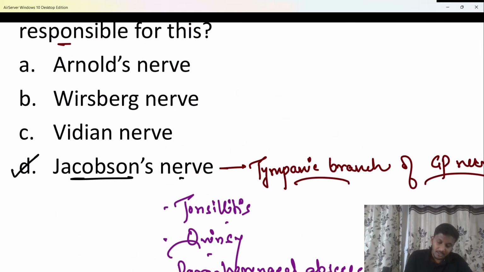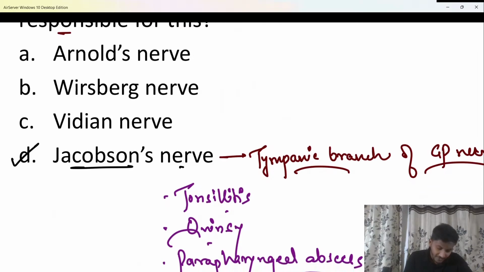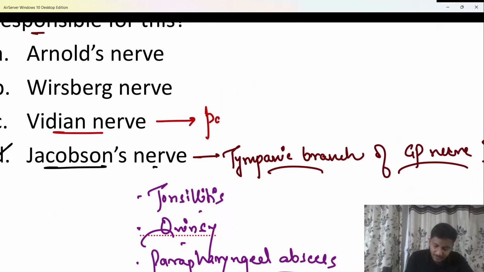Now important is the median nerve. If I talk about this median nerve, we know that if this nerve gets stimulated, we know the median nerve is also known as the nerve of the pterygoid canal. If there is overstimulation of this nerve, we know that it gives which kind of supply? It gives parasympathetic supply to the nasal mucosa.